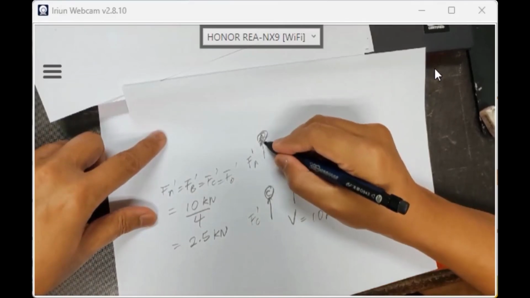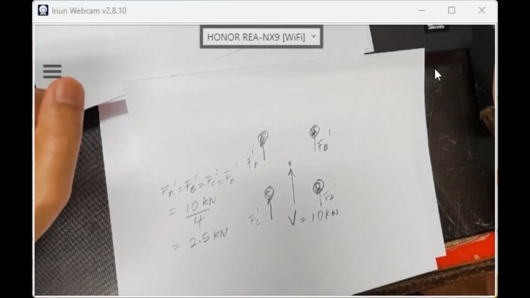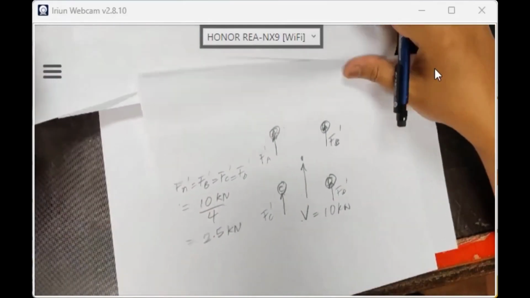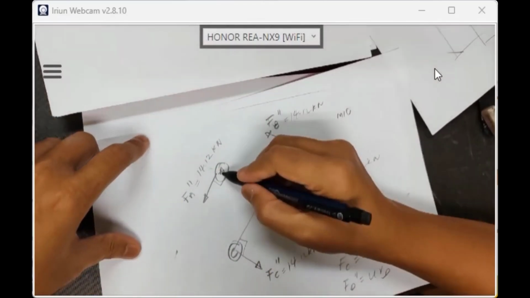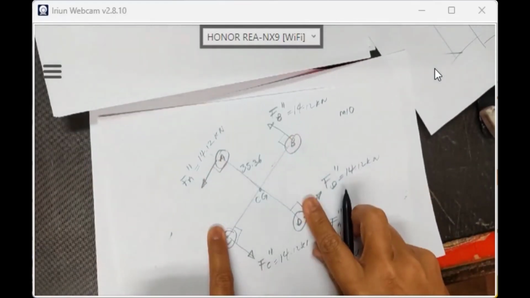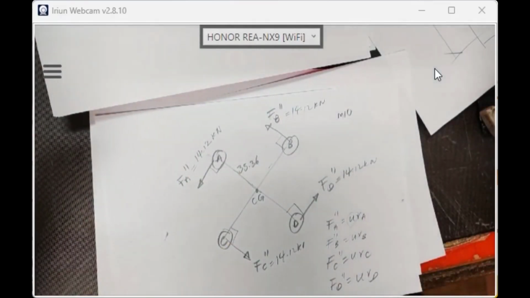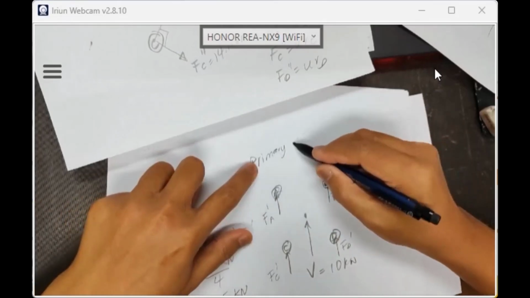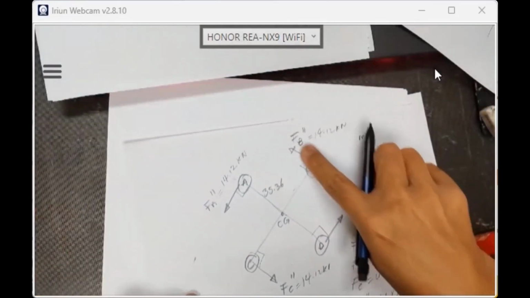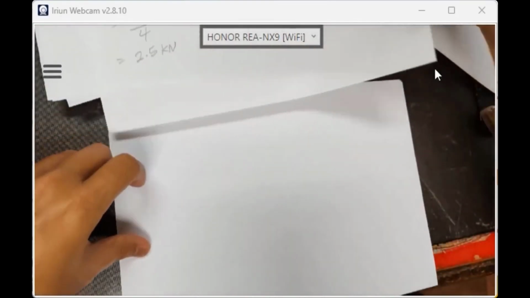Can you say that vector is upward? Bolt B vector is upward, C is upward, 2.5 kilonewton. So the idea, we combine the vector based on the secondary shear load. Nampak tak? Same bolt A, B, C, D. Kita tambah, this one naik 2.5, 2.5. So we got the total vector of each bolt. Clear? Understand that? Pretty straightforward, right? So you combine it. So this is primary. Tadi secondary shear loading, now primary shear. Combine the vector. So remember this one.